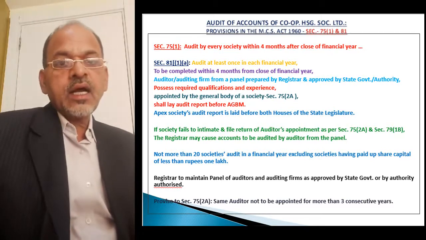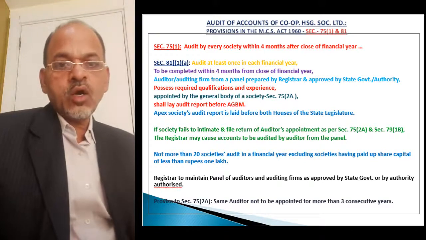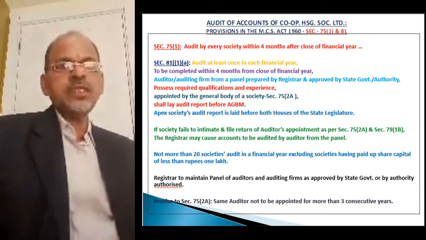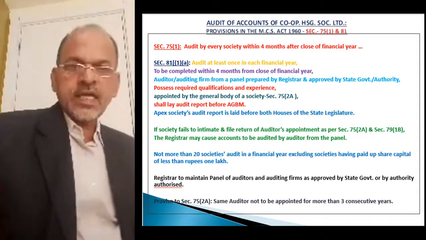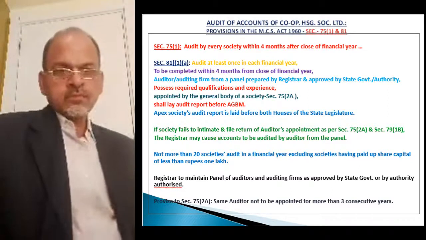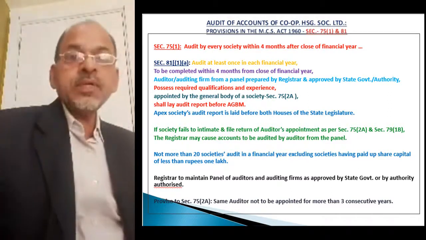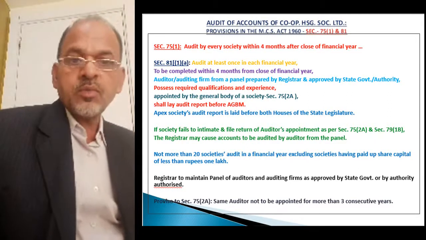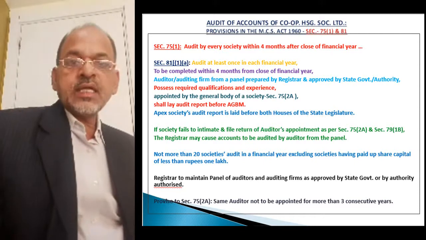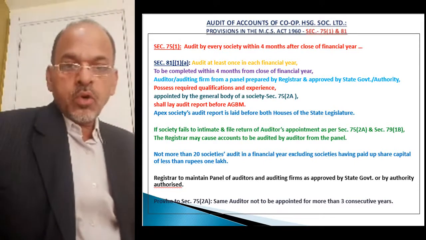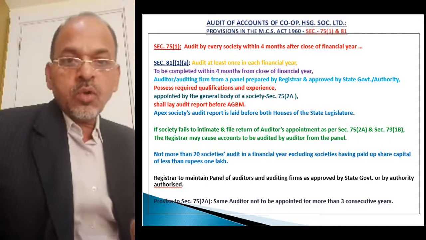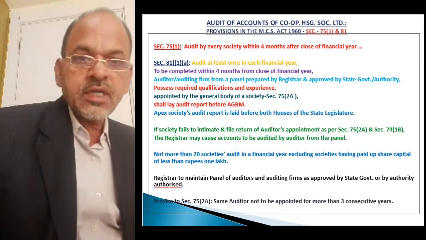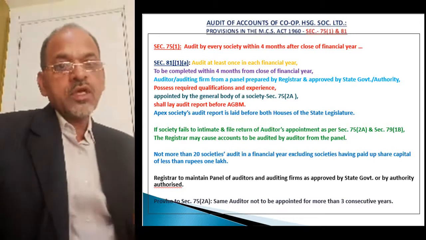That is the time to get the accounts of the society audited from the statutory auditor, and the responsibility is of the managing committee of the society. So what is the statutory period to get accounts audited from the statutory auditor of a cooperative housing society? That statutory period is 4 months after close of financial year, that is on or before 31st July.